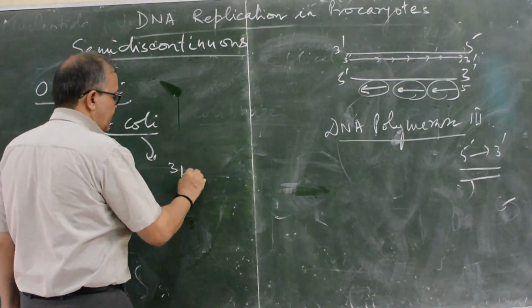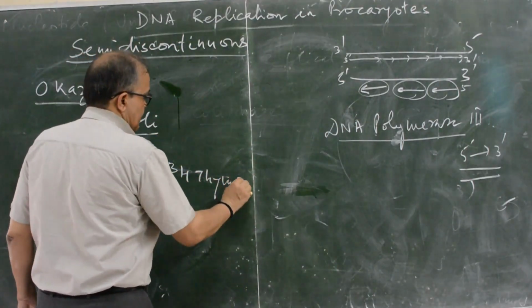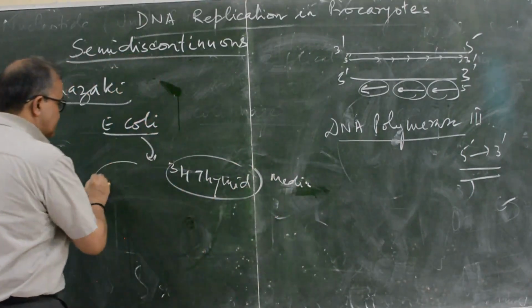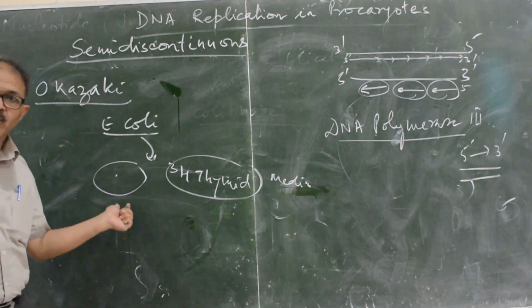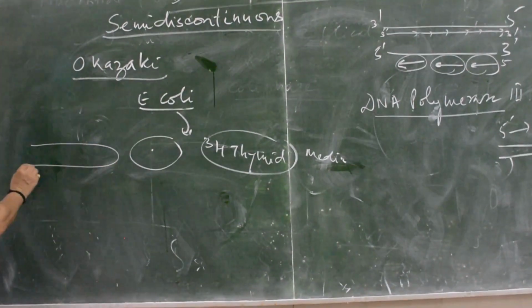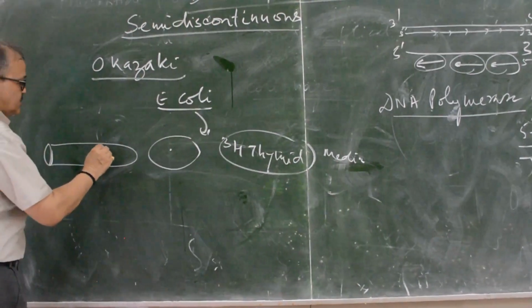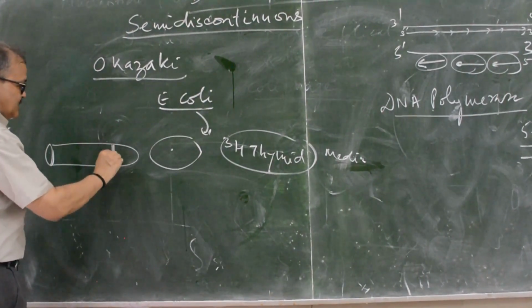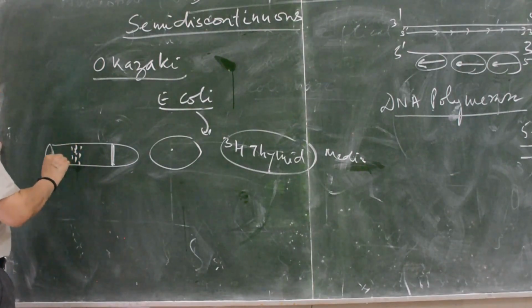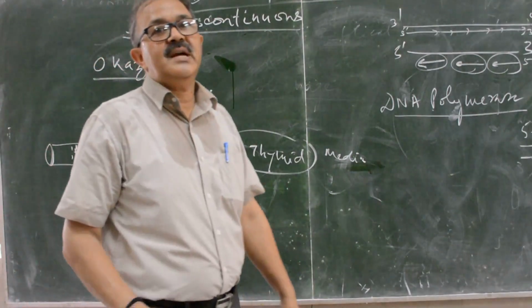Normal Escherichia coli was grown in a medium containing 3H thymidine. The DNA was isolated and centrifuged, and in the centrifuge there were two strands: one was the larger strand, and the other, the small fragments, was present in the band.